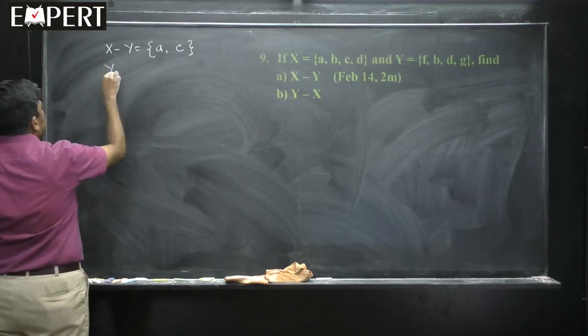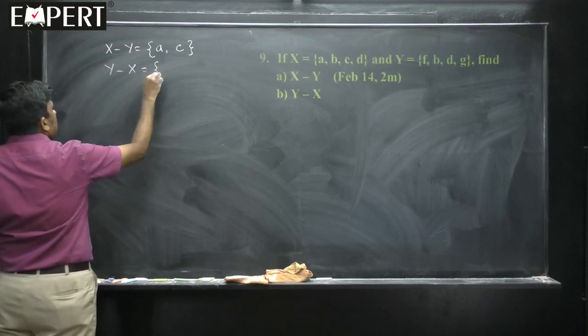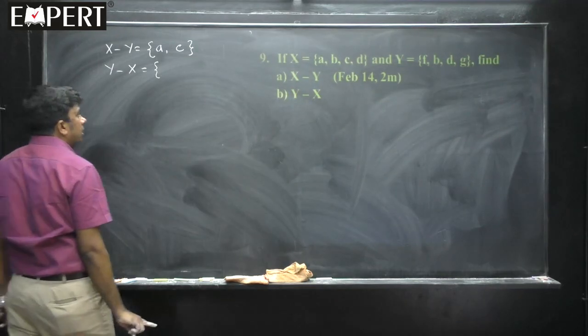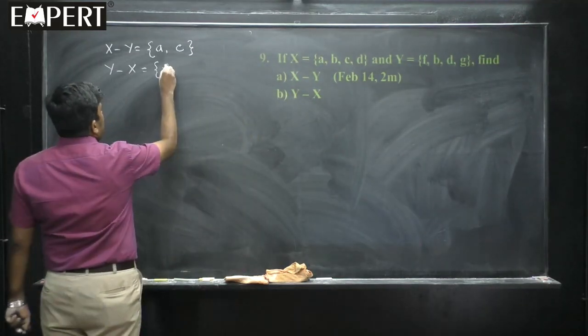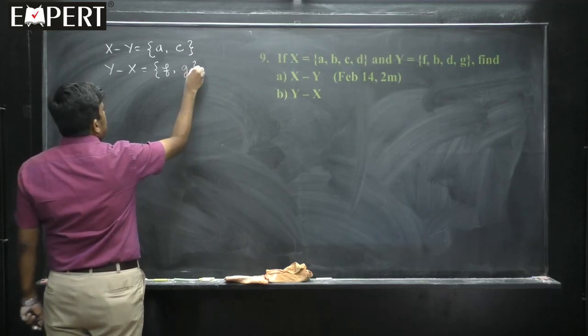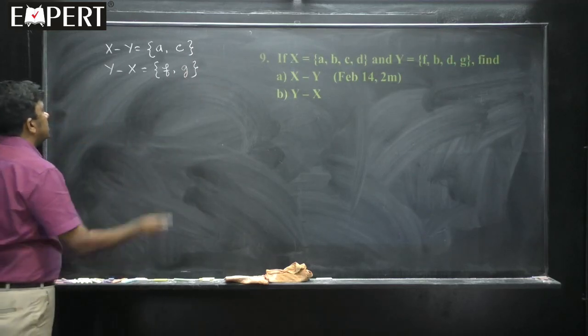Next is y minus x. This is equal to the elements which should be there in y but not in x. F, B is there, D is there, G. So y minus x is F, G. This is x minus y, and this is y minus x.